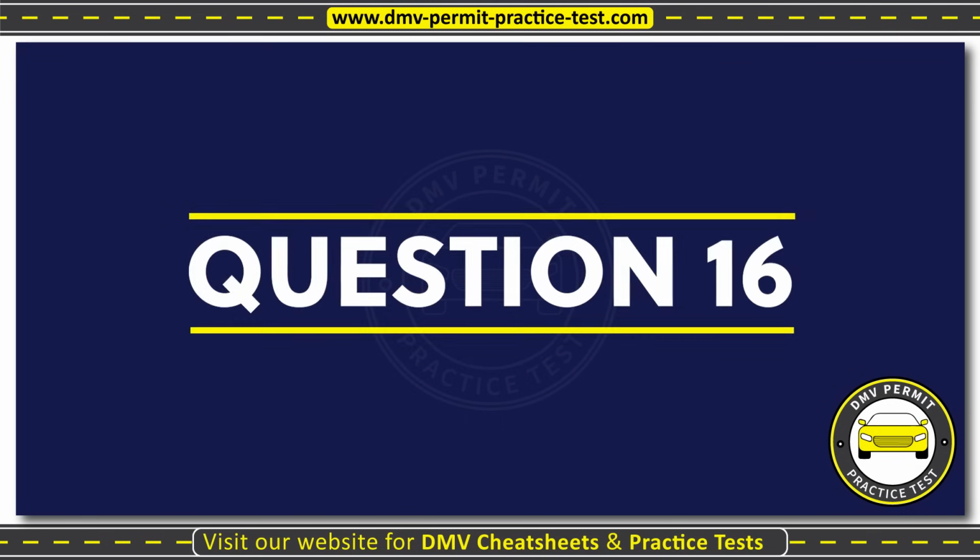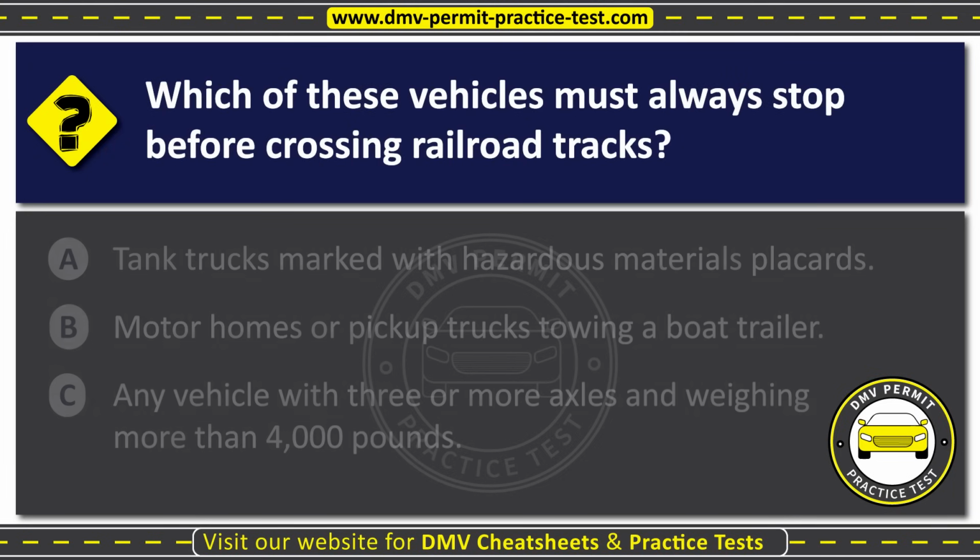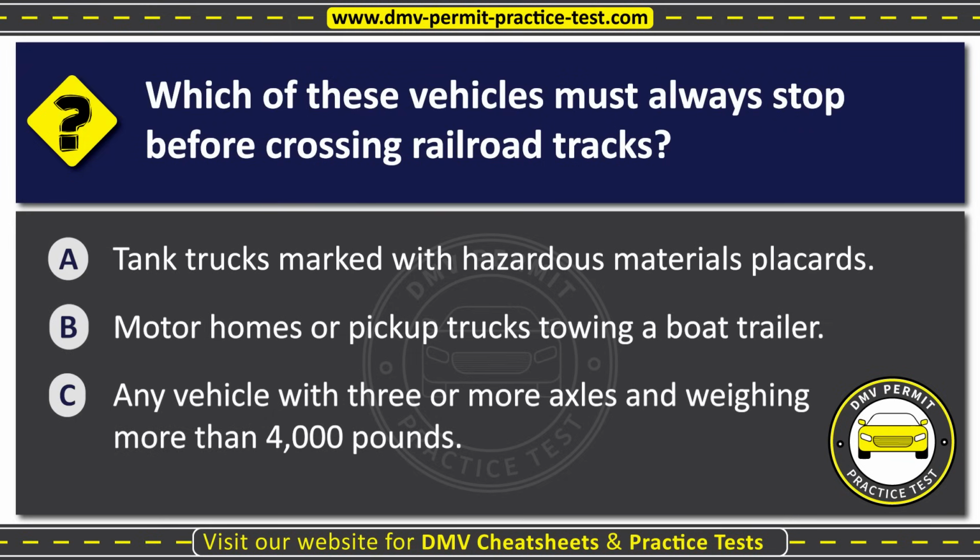Question 16. Which of these vehicles must always stop before crossing railroad tracks? Option A, tank trucks marked with hazardous materials placards. Option B, motor homes or pickup trucks towing a boat trailer. Option C, any vehicle with 3 or more axles and weighing more than 4,000 pounds. The correct answer is option A, tank trucks marked with hazardous materials placards.